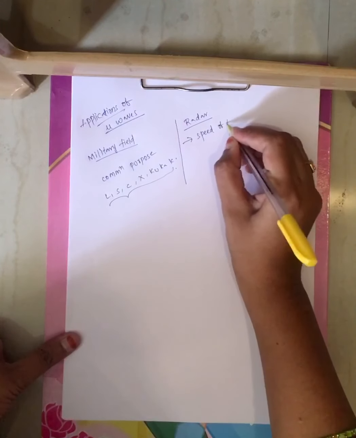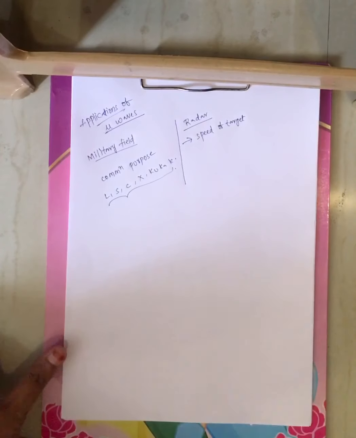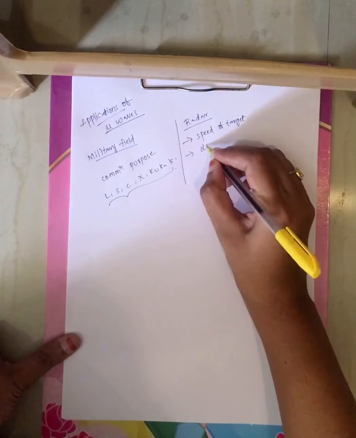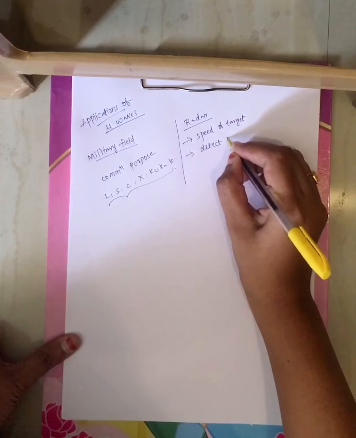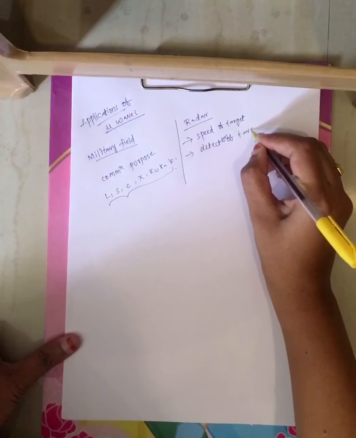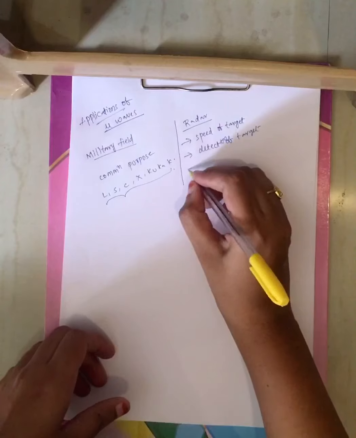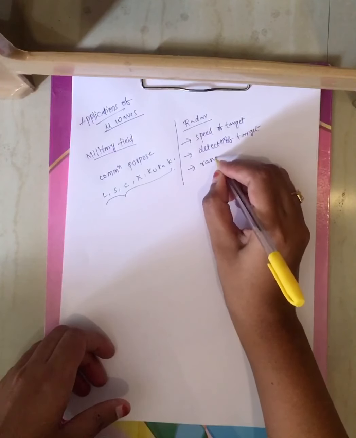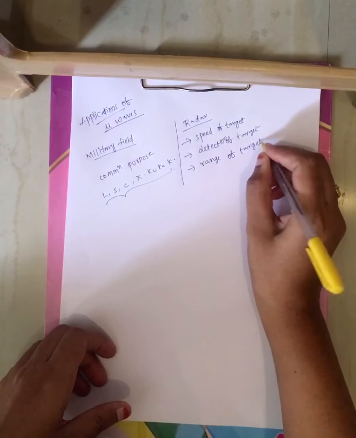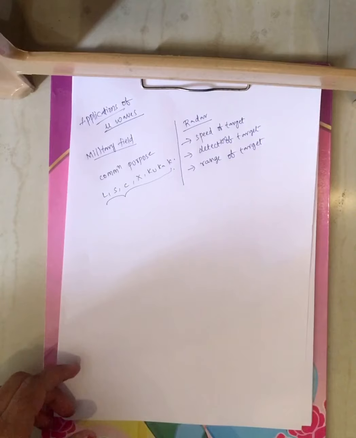Another application under radar is detection of the target. And another application is to find out the range of the target.